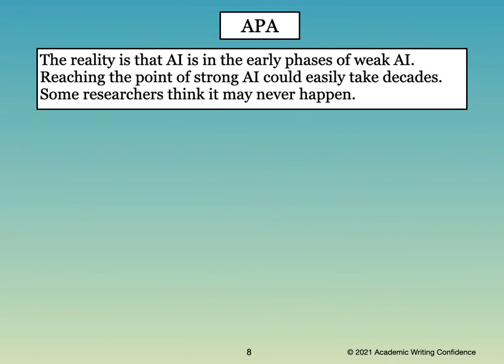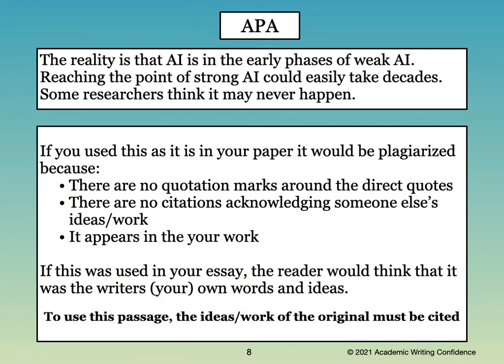Let's take an example and see how we would write a citation and reference for the APA style. Let's say you have found this information that you want to include in your essay. Now, if you used it just like it is in your essay, it would be a problem. This would be plagiarism. The reason is that there are no quotation marks around the direct quotes. These words have been copied directly from another source. These are not your words.